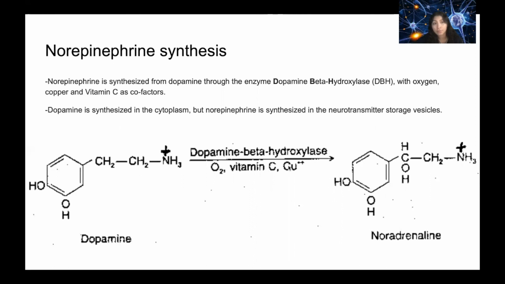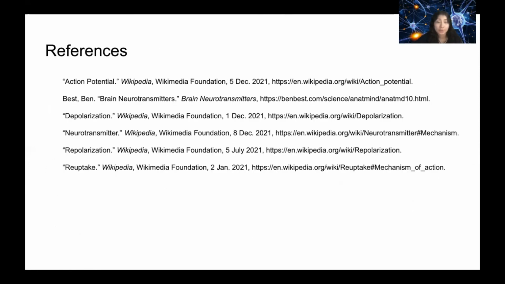And related to that, norepinephrine synthesis. Norepinephrine is synthesized from dopamine. You learn more every day. And this is done through the enzyme dopamine beta hydroxylase, or DBH, using oxygen, copper, and vitamin C. You can see right here. Dopamine is synthesized in the cytoplasm, but norepinephrine is synthesized in the neurotransmitter storage vesicles. So you can see here, it goes from dopamine to noradrenaline. That's that process.